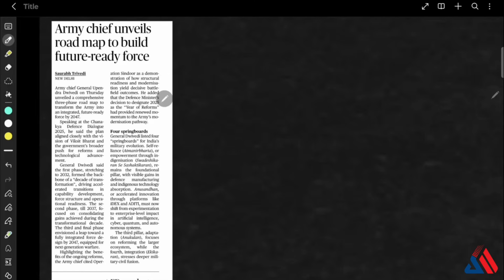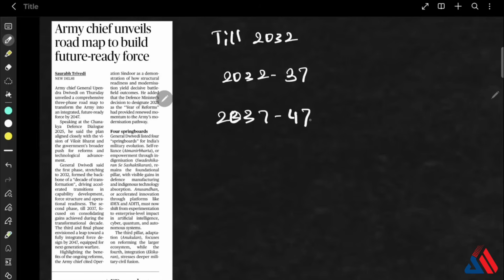Next, phase 2 is 2032 to 2037, which is a consolidation phase built on the gains of the first decade that we have achieved, and we have to strengthen the integration of the structures, and we have to streamline our doctrines and logistics. Next, phase 3 is from 2037 to 47, where we have to fully integrate the next gen force, with advanced integrated force design, and we have to be prepared for AI led autonomous, cyber as well as quantum warfare.